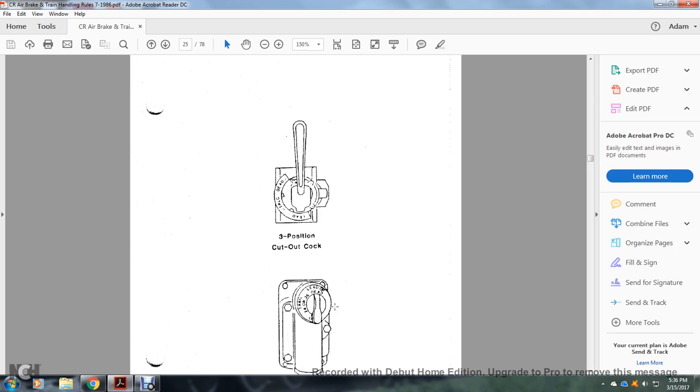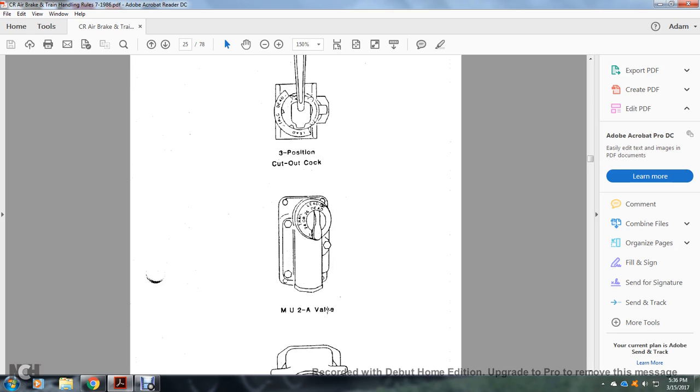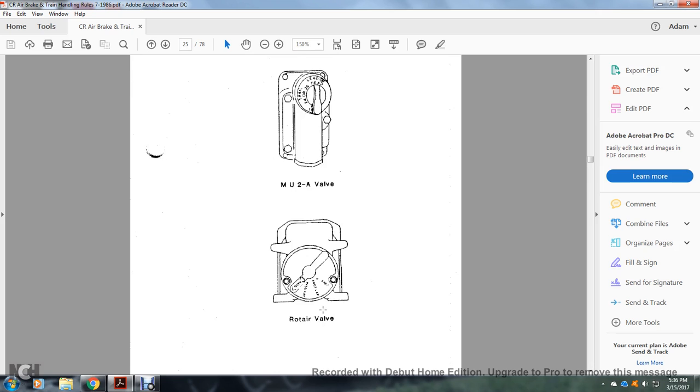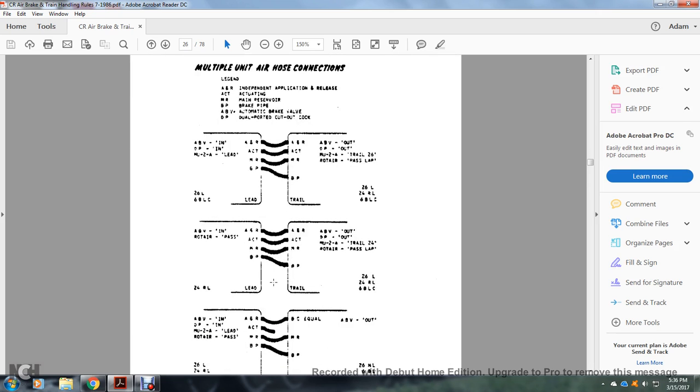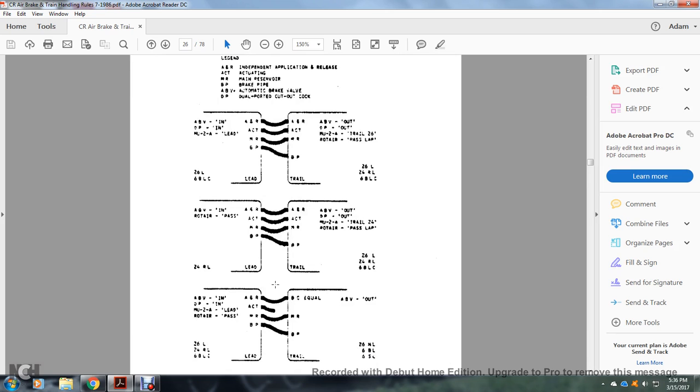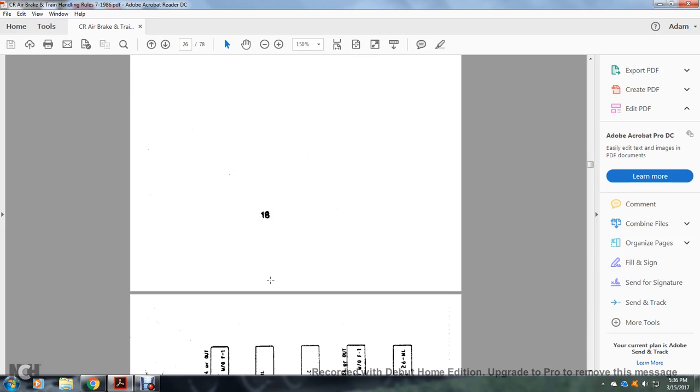This shows the three-position cutout cock. This shows the multiple unit 2A valve and rotary air valve. These are multiple unit air hose connections, lead and trail, different connections.